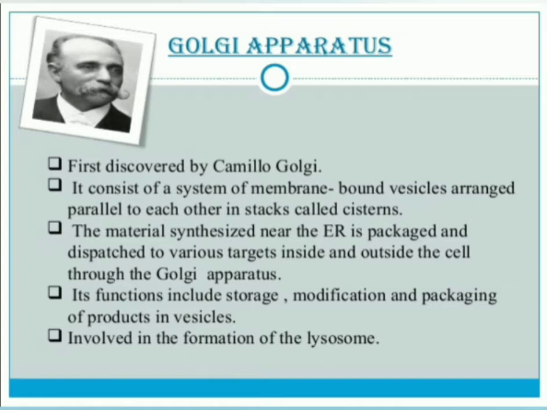These vesicles can store the products. They are present in the Golgi apparatus.